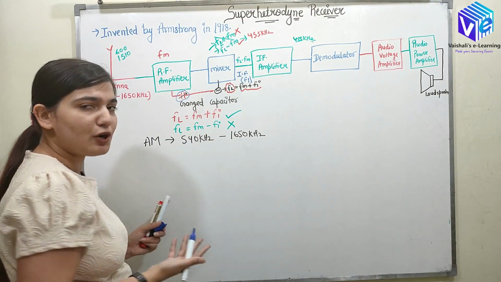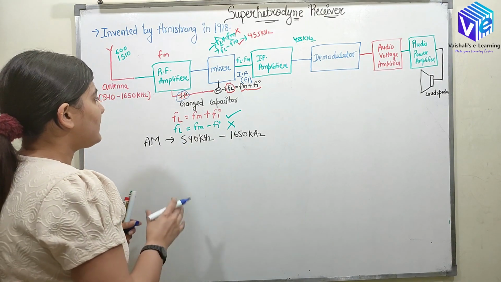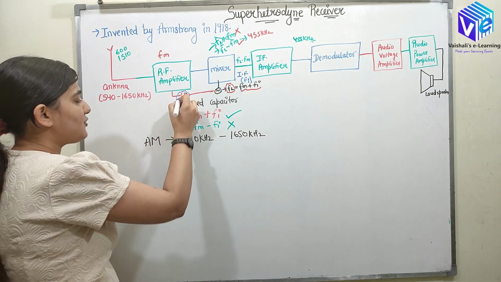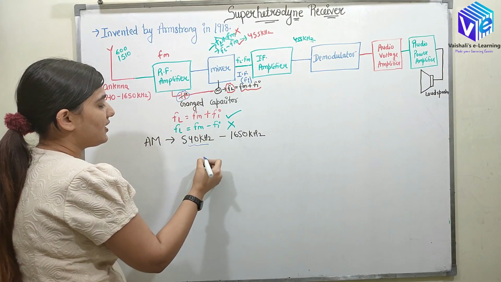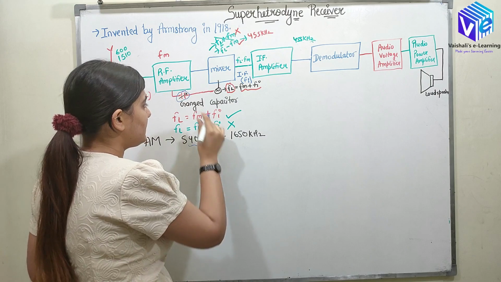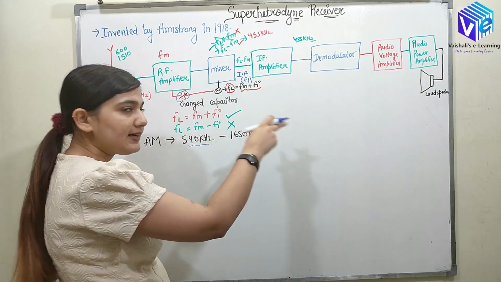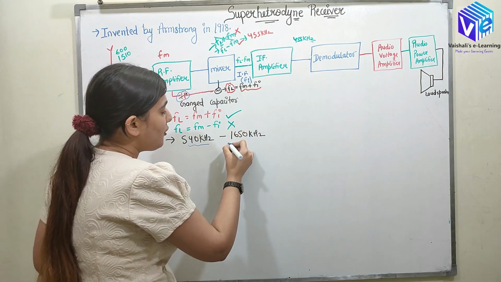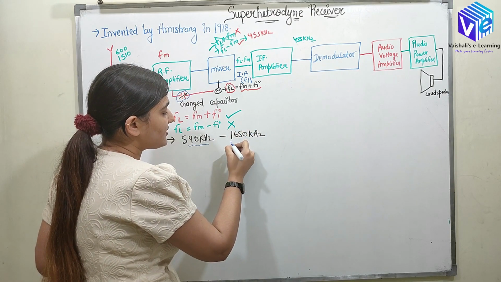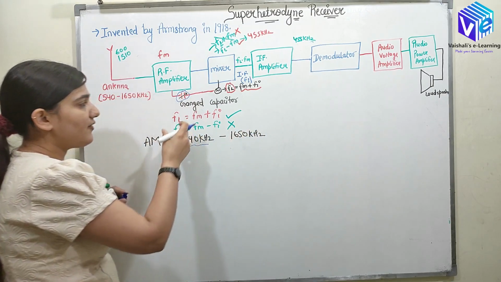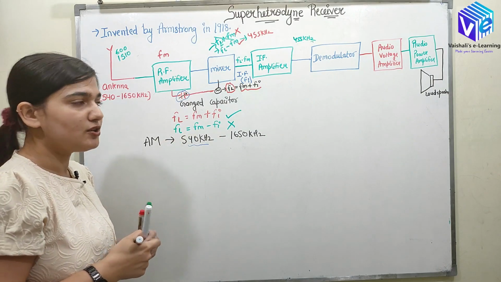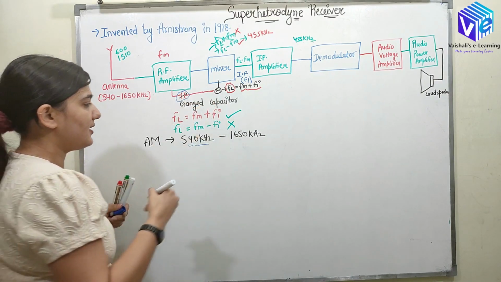If it has to detect 540 or 550 kilohertz, the capacitor would be tuned to one value. Now suppose it has to detect 1600 kilohertz, the value of the capacitor should change.